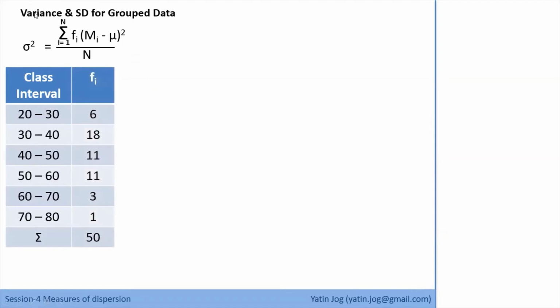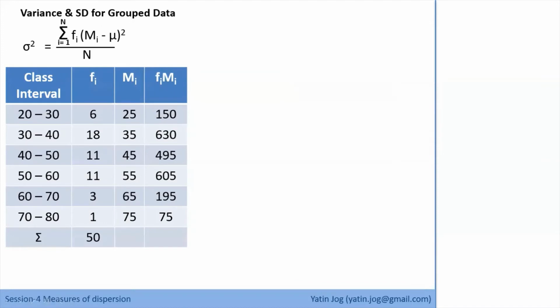If I have to solve this problem using this formula, the first thing I have to calculate is the class midpoints. So these are my class midpoints, 25, 35 and so on. Then the next thing is to calculate the deviation of the class midpoints from the mean, Mi minus mu. Before that, why are we calculating FiMi? Because first we have to find mu. The formula for the mean of grouped data is summation of FiMi divided by summation of Fi. So only for the calculation of mu, we have the next column as FiMi. You take the summation of all the FiMi values and divide by summation of Fi, and that will be your mu value.